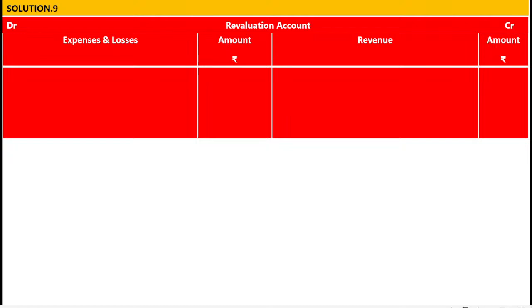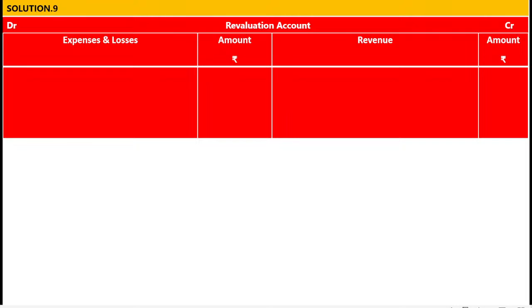If you want to apply the England system or British system of accounting rules of debit and credit, PDD is a personal account, revaluation account is a nominal account. When there is a decrease in the PDD, the provision decreases, and that much of the amount goes to the partners. The decrease in the PDD is added to the incomes. So PDD is a personal account, debit the receiver. Another effect is that the decrease in the PDD is income to the partnership firm, credit the incomes and gains. The journal entry is PDD account debit to revaluation account.